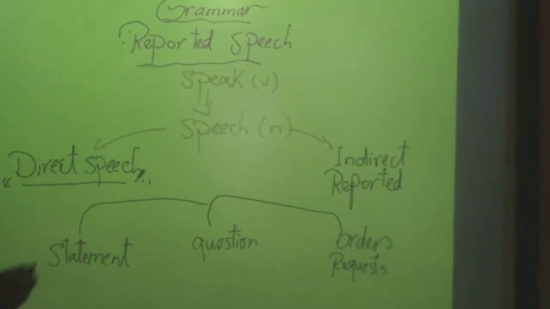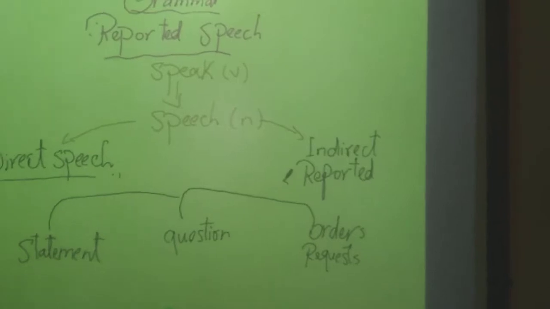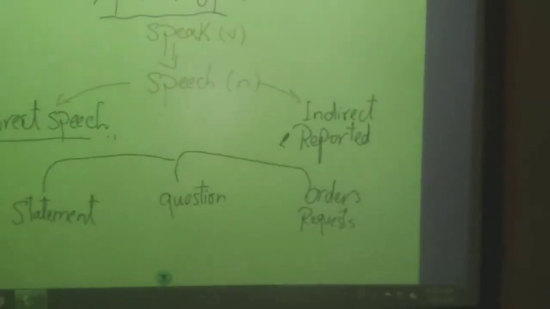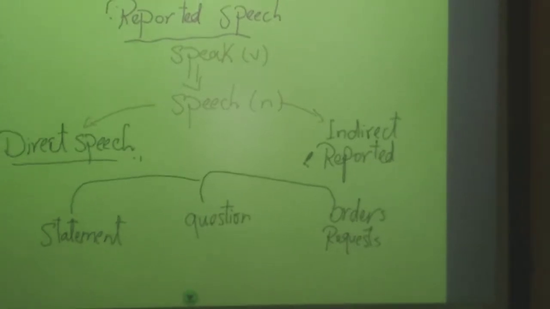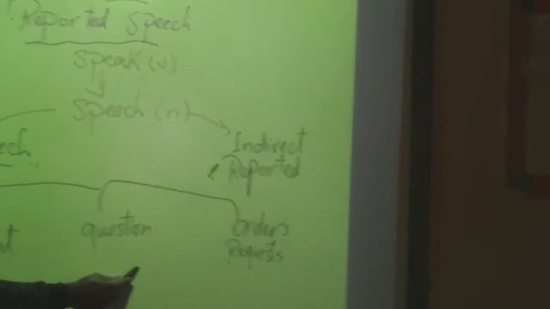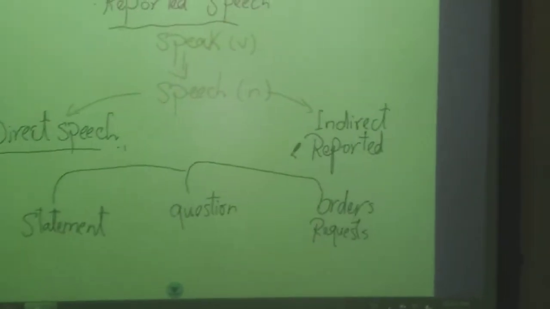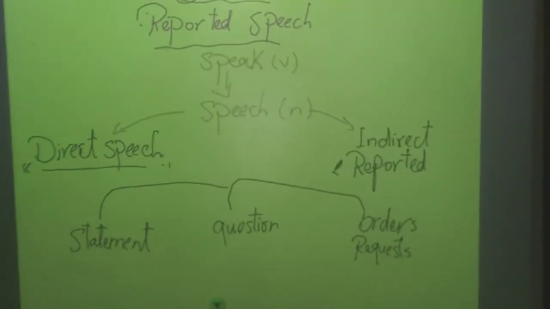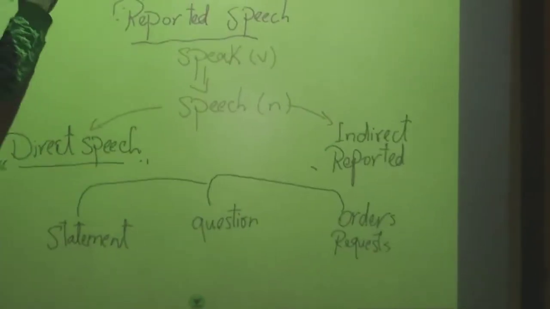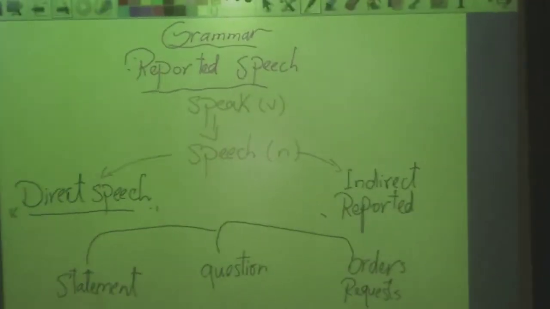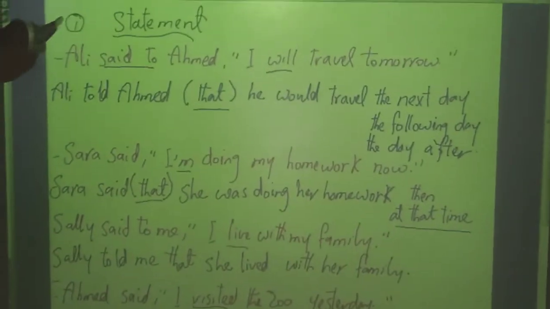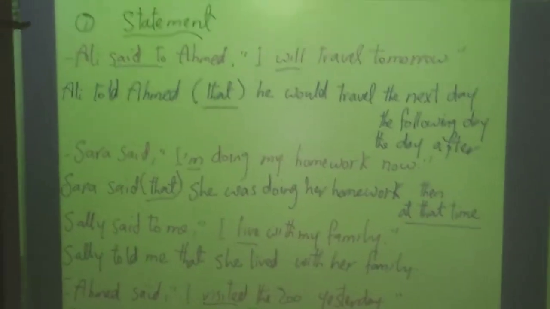If you want to change from direct to indirect, you have to decide which or what kind of sentence you have. Do you have a statement, a question, or an order or request? Every one of those has a way to change. The first part we are going to talk about is statement.